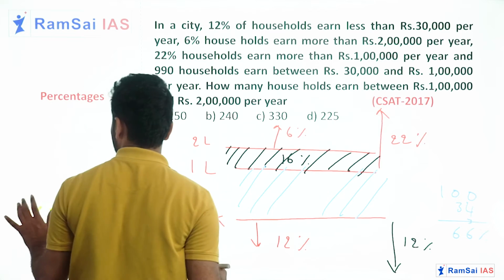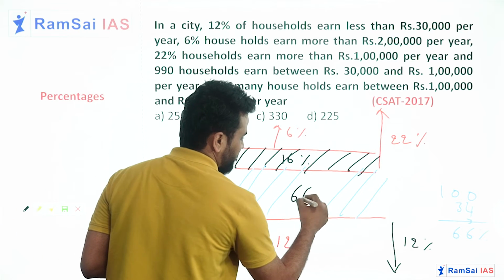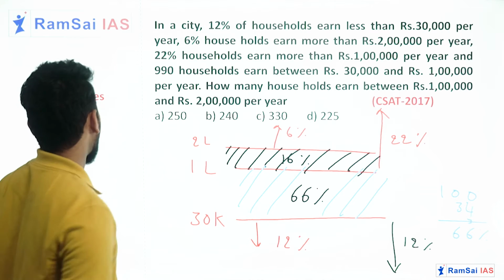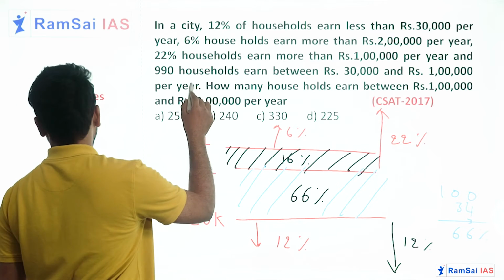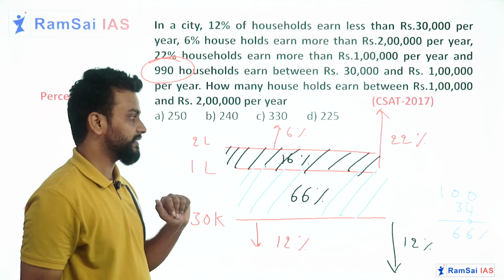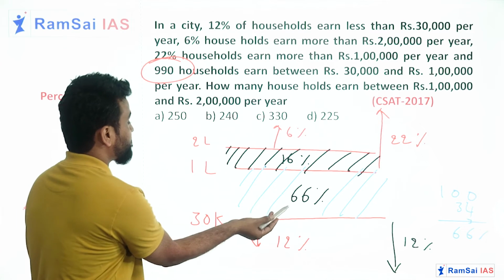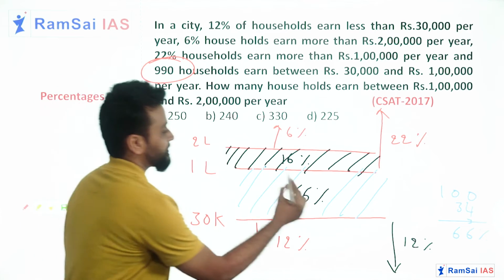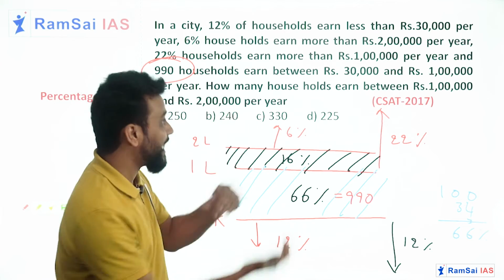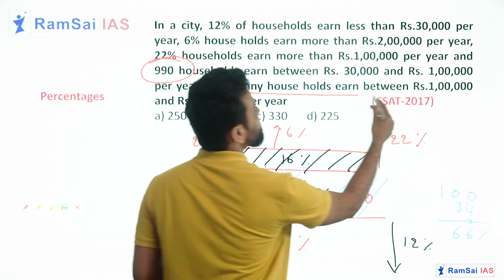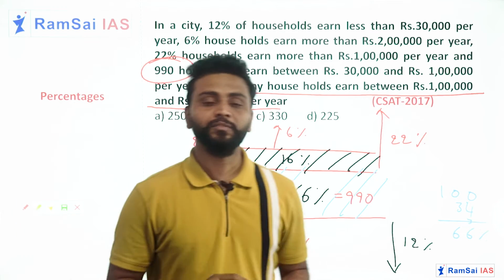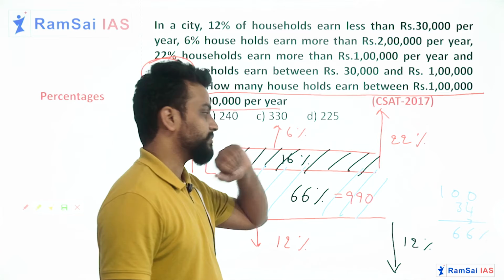But can you observe one thing from the question? From the question it was clearly given that 990 households earn between 30,000 and 1 lakh. So indirectly 66% is equal to 990. So what is my question? What is the question I have to solve here? How many households earn between 1 lakh and 2 lakh per year? So indirectly we need to find out the value of 16% here.